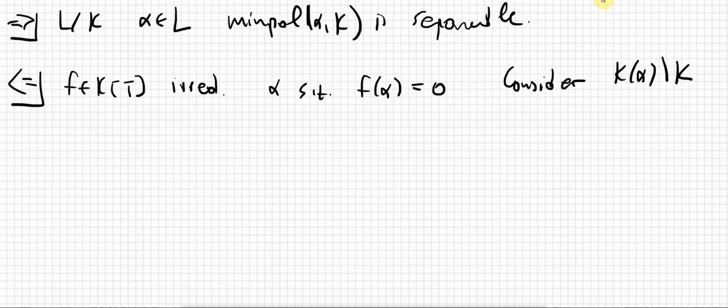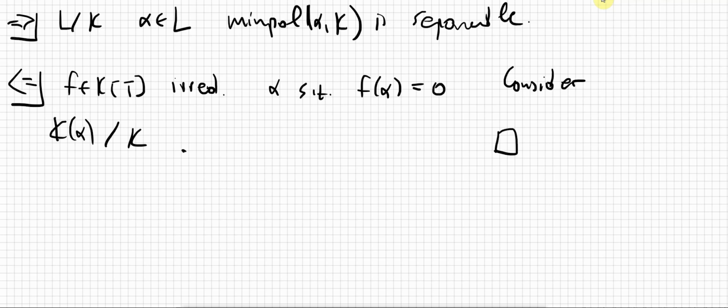We want to consider this extension over here, right? And we know from field theory that the degree of this extension is going to be the degree of the polynomial f, right? Therefore, this is a finite extension, and by assumption, this has to be a separable extension, which implies that the minimal polynomial of every element, in particular of alpha, has to be separable, right? So f is separable, and we're done.